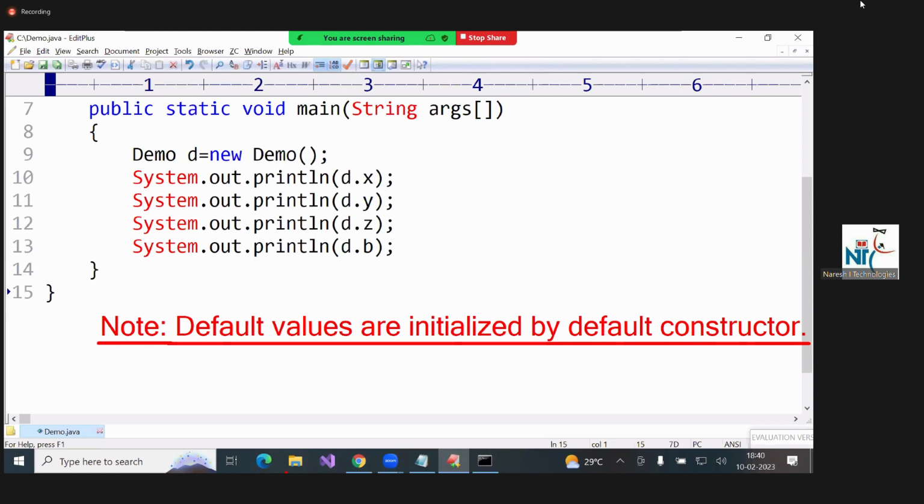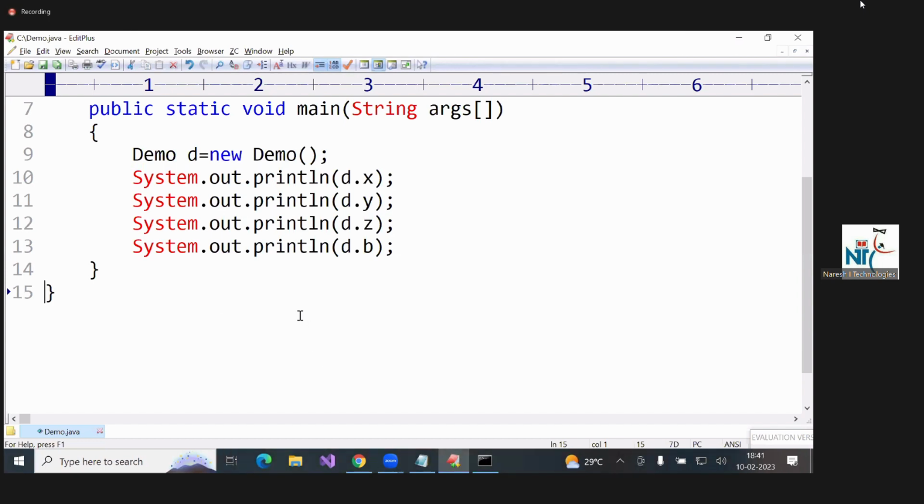Is it over? So in this program, the default constructor is not there, but the Java compiler provides that constructor, which will initialize the default values. But if you write your own code, that is executed.